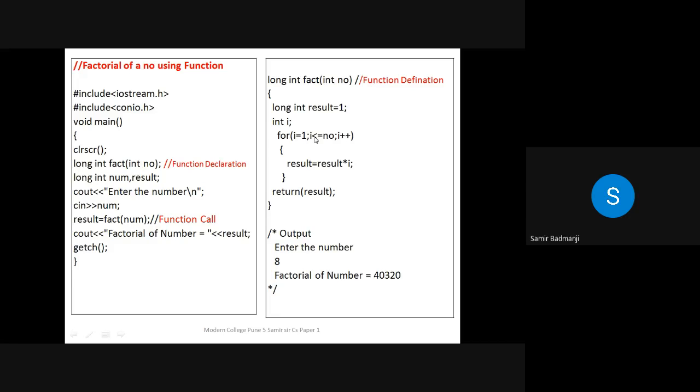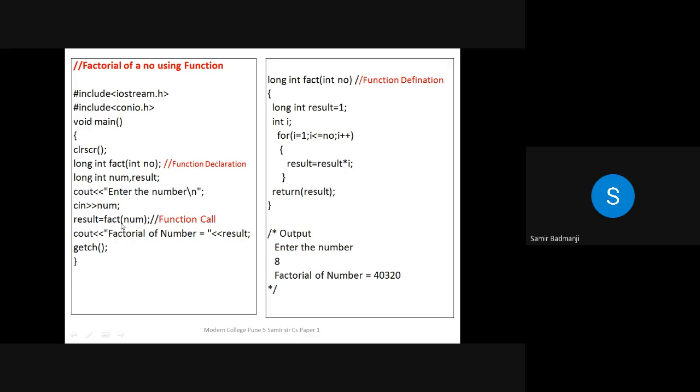So first will be what? Suppose we are calculating the factorial for 5. So I is 1, I is less than or equal to number, result is equal to result star I. So basically first I is 1, so this will be 1. Then I will become 2. Then what will happen? 1 into 2. Then 2 into 3, and so on. So finally 120 will be the answer, which will be returned to this long int.